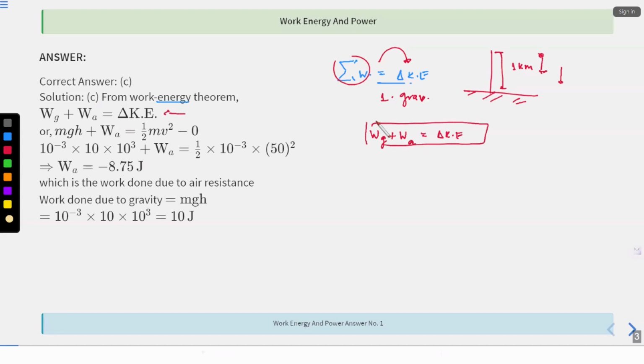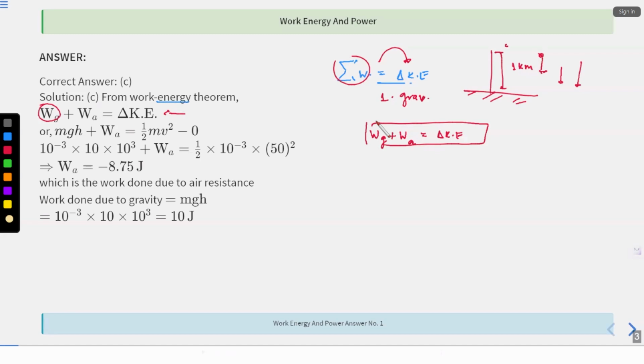Now what is the work done by gravitational force? mgh. Downward it's mgh. So mgh plus W_a is equal to half m v squared minus half m u squared. Why u? Because when you're going down, the initial speed is zero, right?